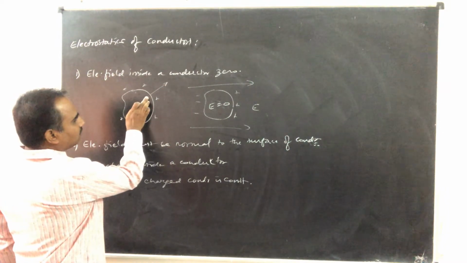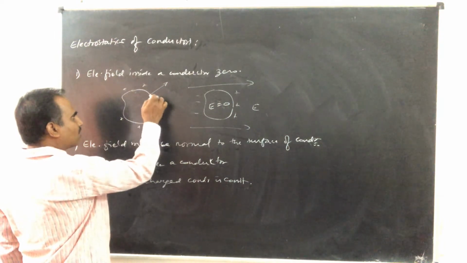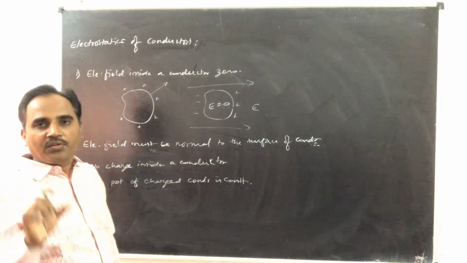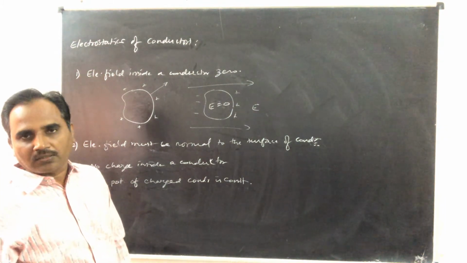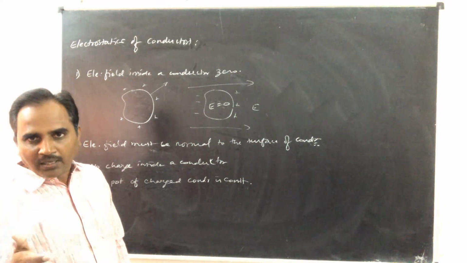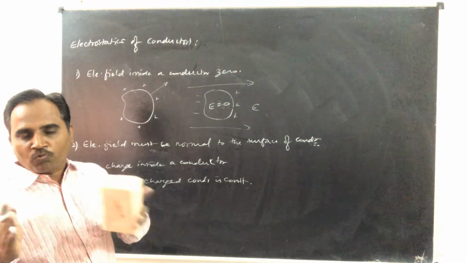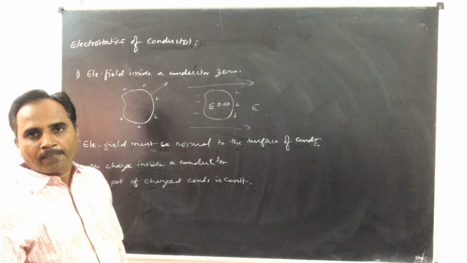Under the static condition, these charges are not moving. That means there is no potential difference on the surface of the charged conductor. Had there been a potential difference, then the charge would have moved from one point to another point, which leads to surface currents.